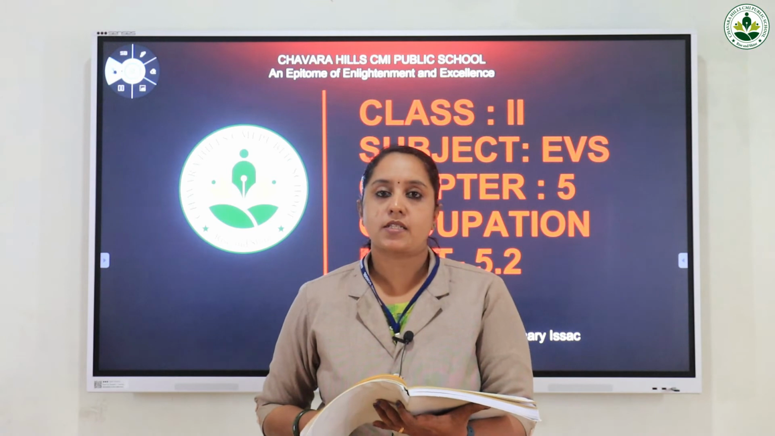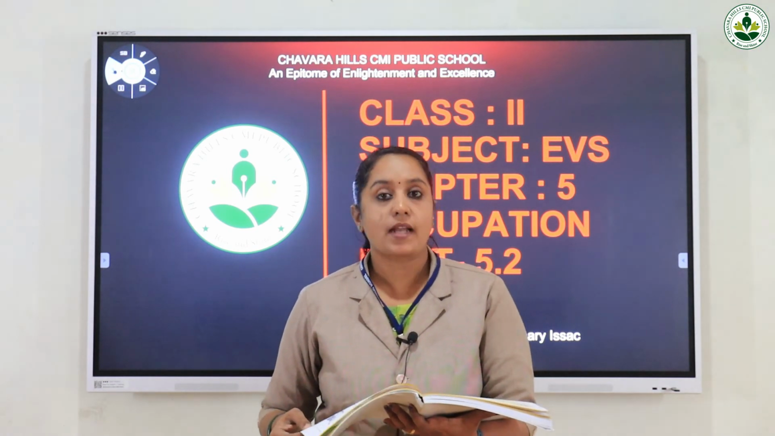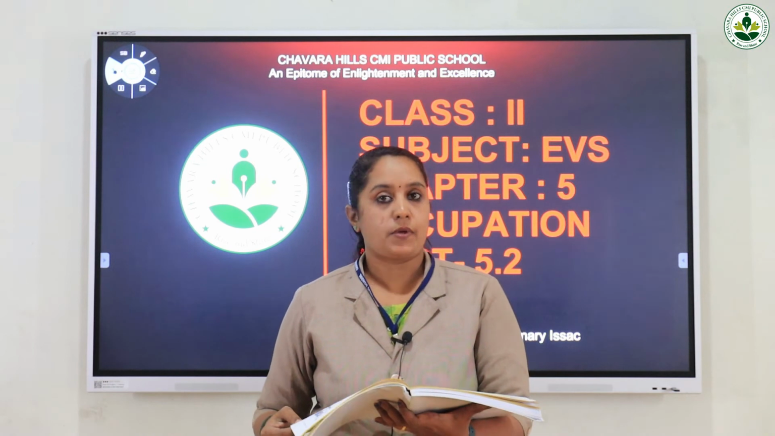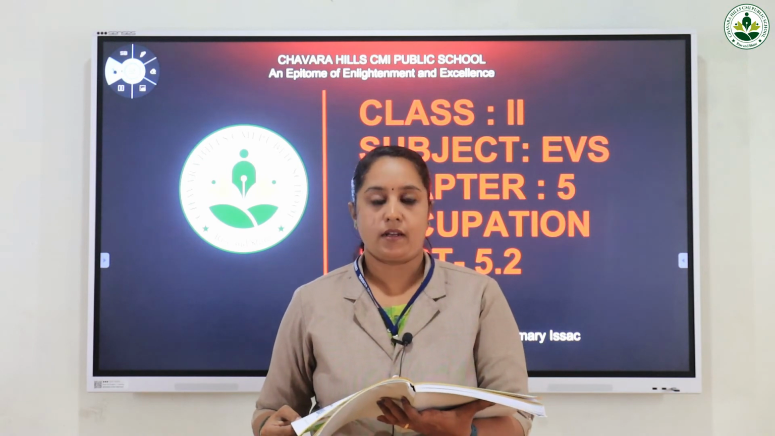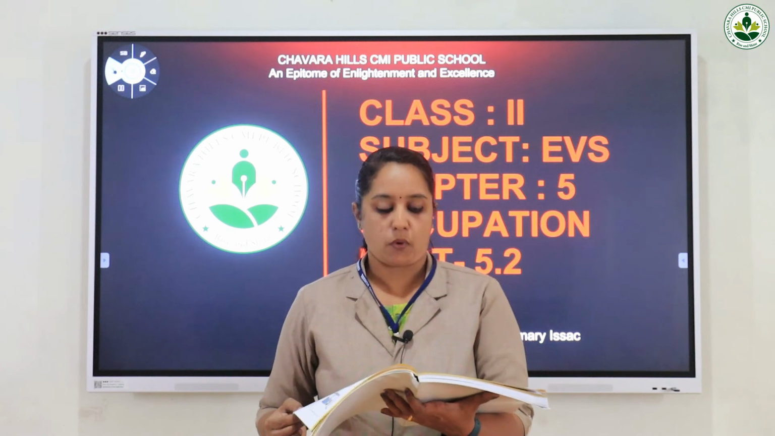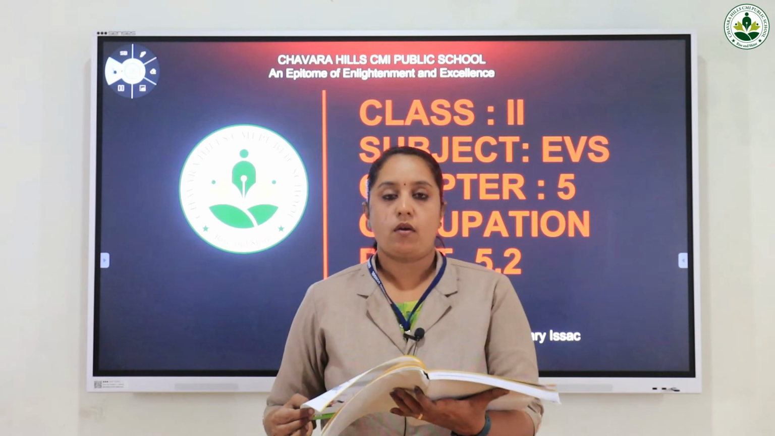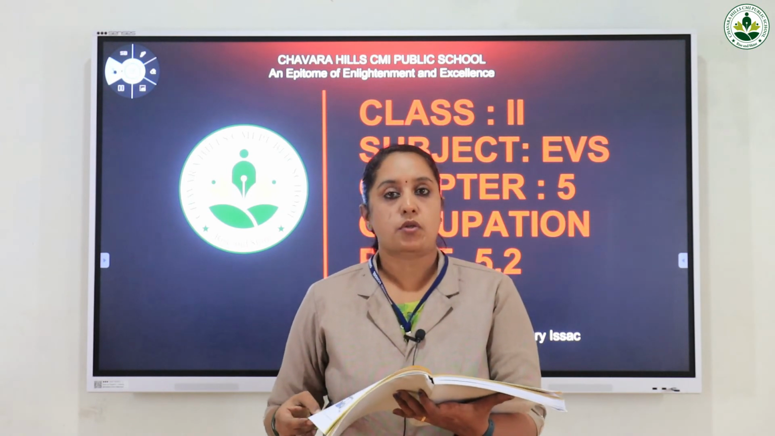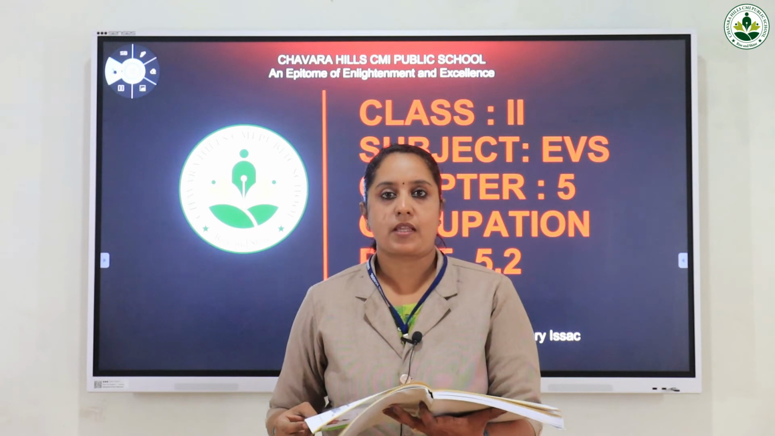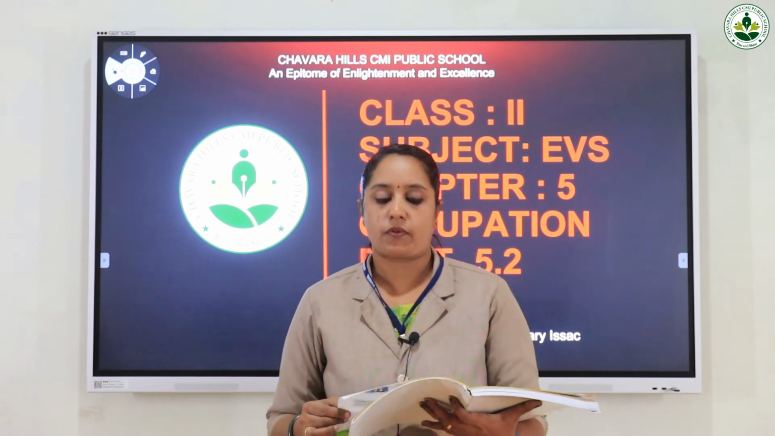Now, see the next picture, children. You can see an architect. So, who is an architect? An architect is a person who designs a building. Now, what are the tools that he uses? He uses a drafting board, a scale, a marker and a compass. He uses these to draw the sketch of a building. So that's about the second profession. Now let us see the third profession.